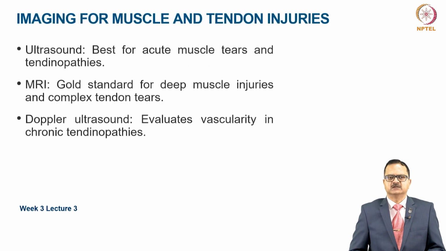In muscle and tendon injuries, ultrasound is best for acute muscle tears and tendinopathy. However, MRI remains the gold standard for deep muscle injuries and complex tendon tears. And Doppler ultrasound can be used to evaluate vascularity in chronic tendinopathies.